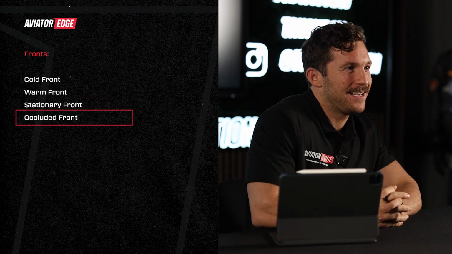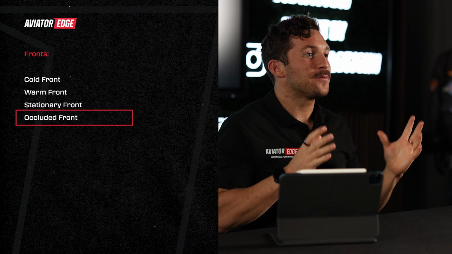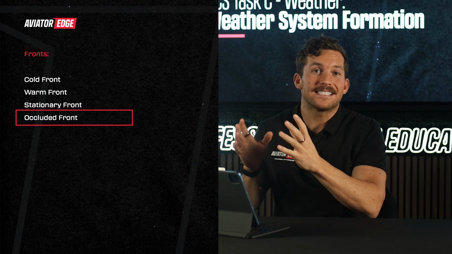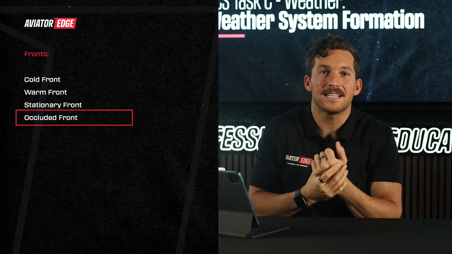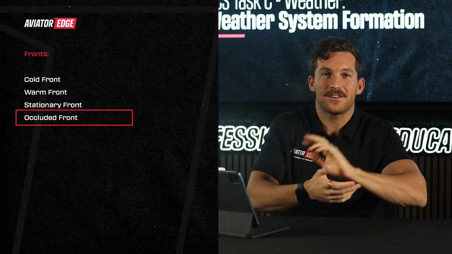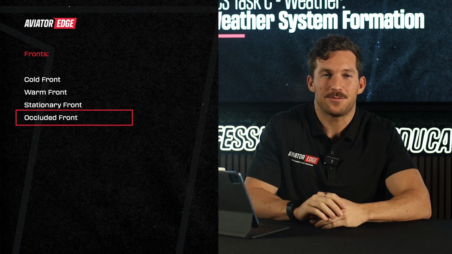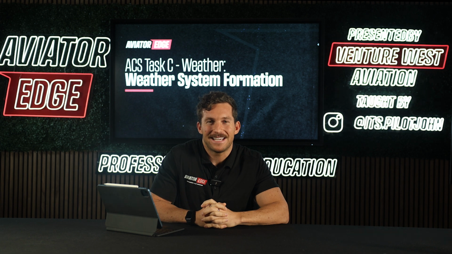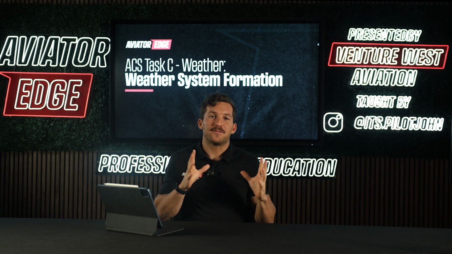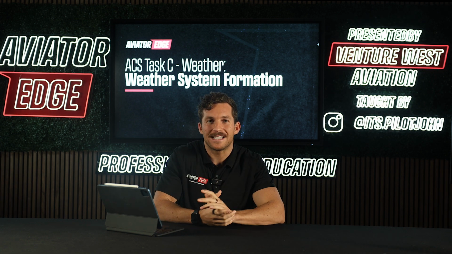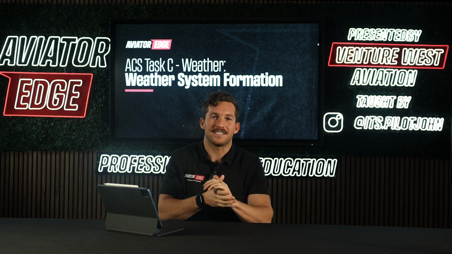Occluded front. This occurs when a fast-moving cold front overtakes a slower-moving warm front, forcing the warm air to ascend. Two variations include cold front occlusion and warm front occlusion, each with its own weather patterns. Understanding these different types of air masses and fronts provides valuable insight into the mechanisms driving weather system development.